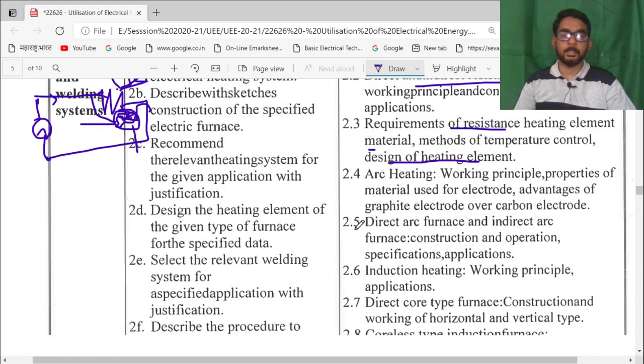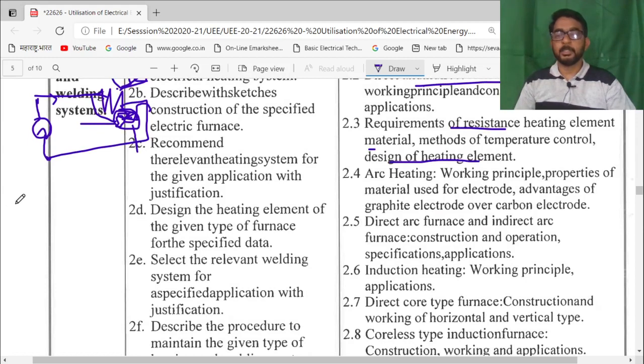Next is arc heating. Please see very carefully, if there are two open conductors applied across a very high voltage supply, suppose this is HV, and these conductors are brought very close to each other and an arc is produced, the arc will produce heat also.